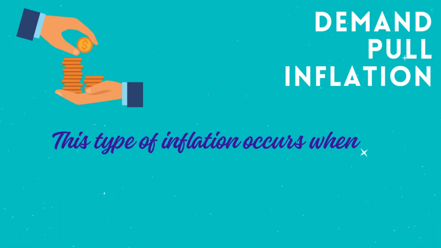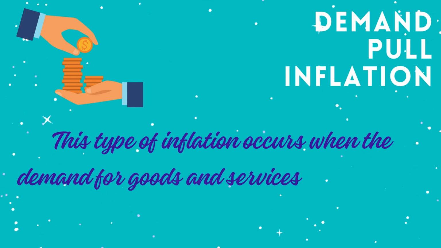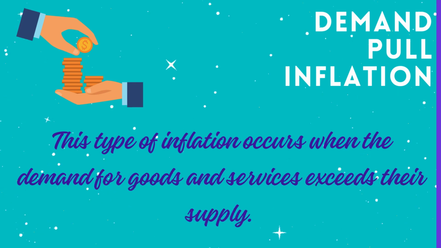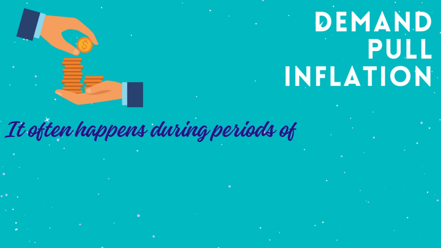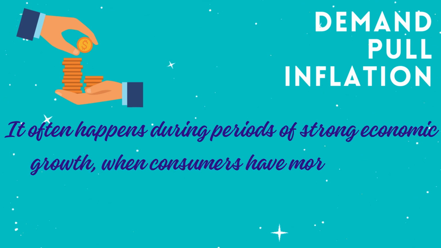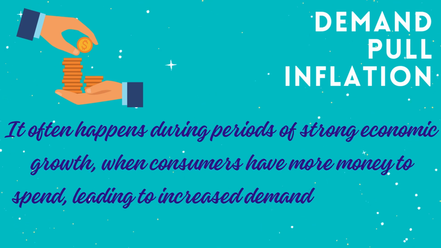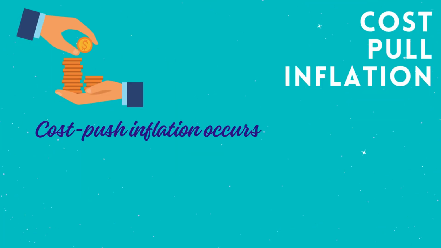Types of inflation. Demand pull inflation. This type of inflation occurs when the demand for goods and services exceeds their supply. It often happens during periods of strong economic growth, when consumers have more money to spend, leading to increased demand for goods and services.